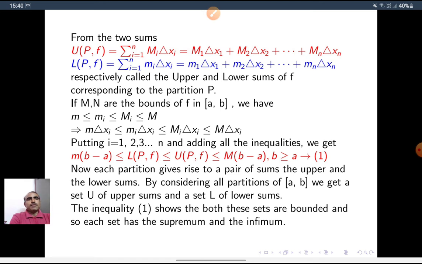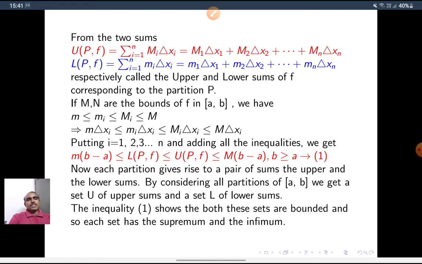So LPF is less than or equal to UPF, which is less than or equal to capital M into b minus a, for all b greater than or equal to a. Now each partition gives rise to a pair of sums, the upper and lower sums. By considering all the partitions of AB, we get a set of upper sums and a set of lower sums. For different partitions, we get different upper sums. So I take the set of all upper sums and the set of all lower sums. I denote the set of all upper sums as U, and the set of lower sums as L.